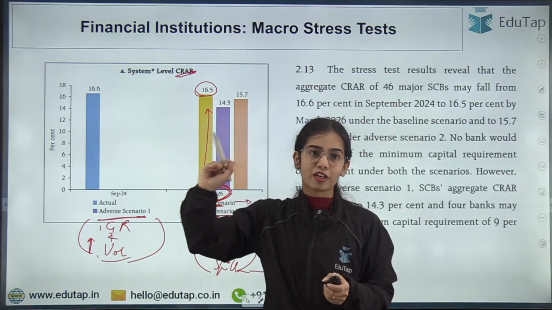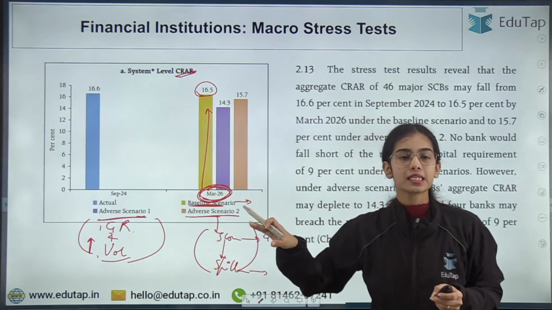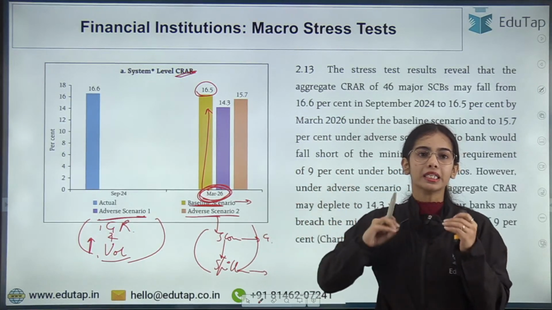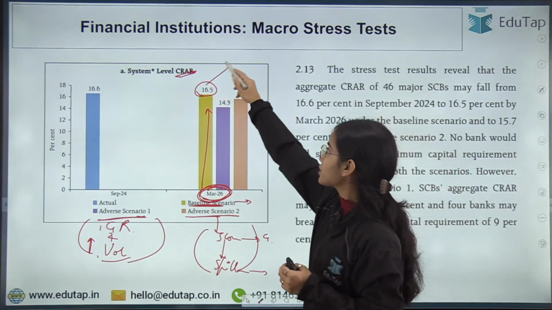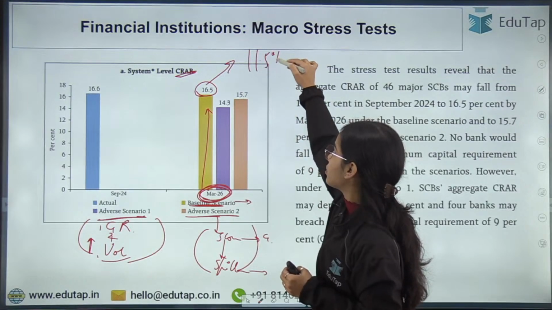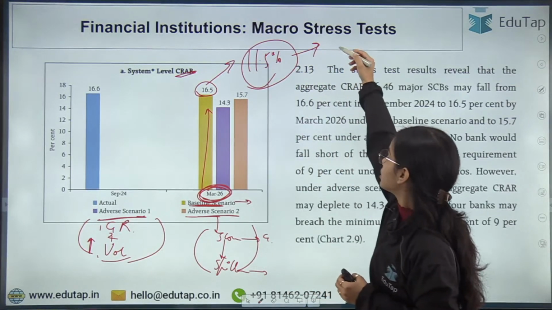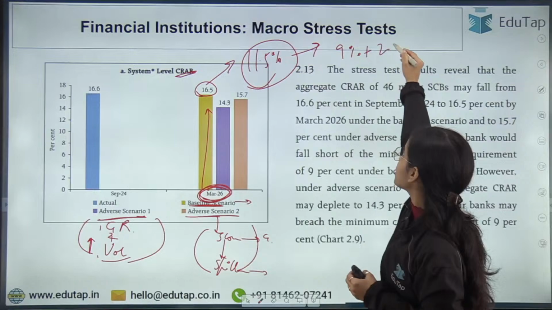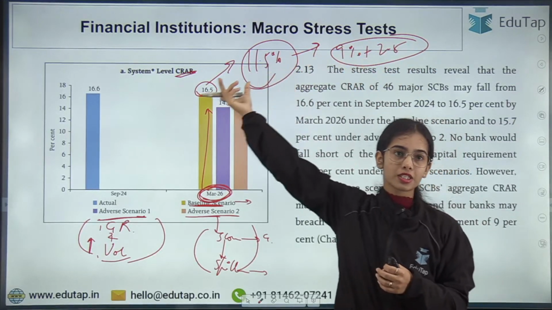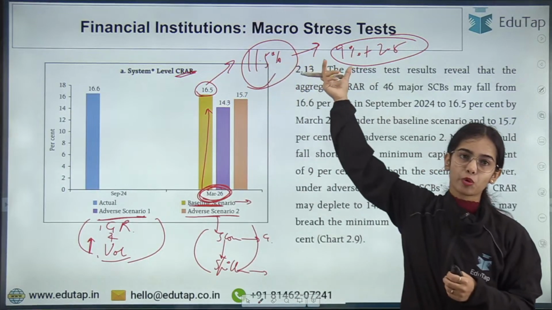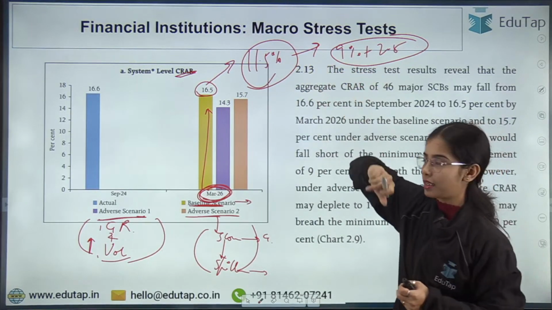That 16.5% of capital against risk-weighted assets will be maintained by the Indian banking system in the normal situation. This is way higher than the 11.5%, which is the 9% minimum plus 2.5% of buffers. So 16.5 is way higher than the 11.5% minimum CRAR.